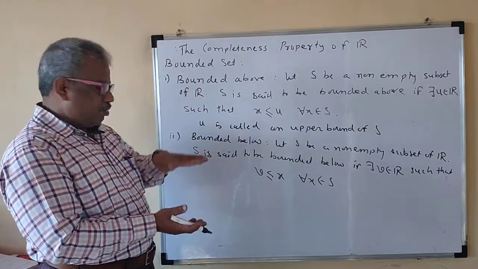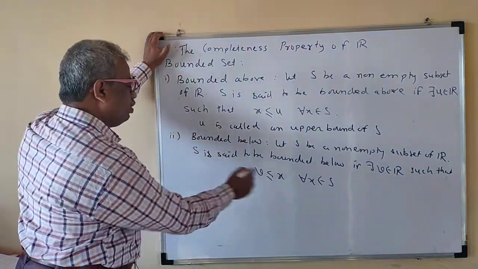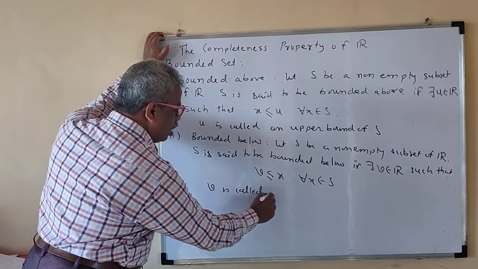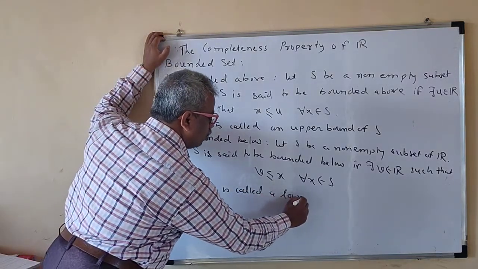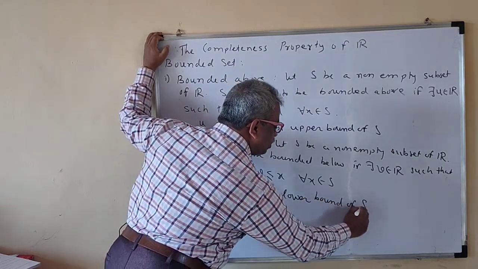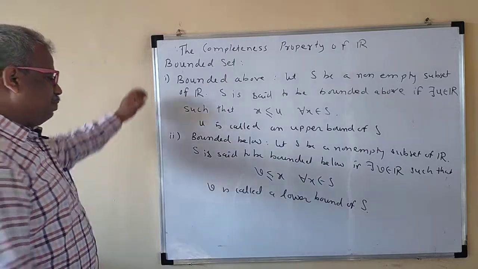We write v is called a lower bound of S.